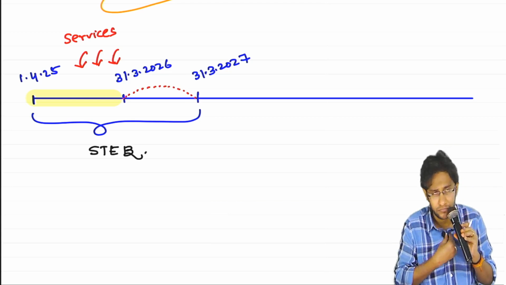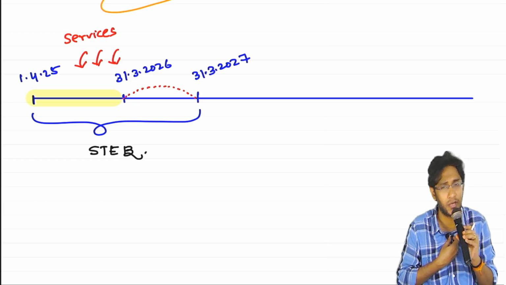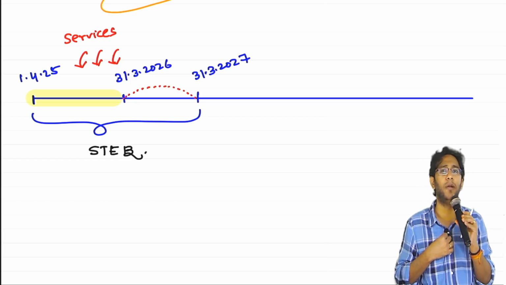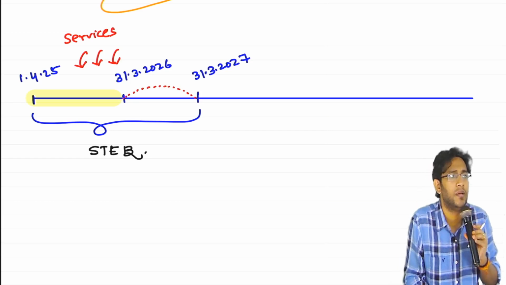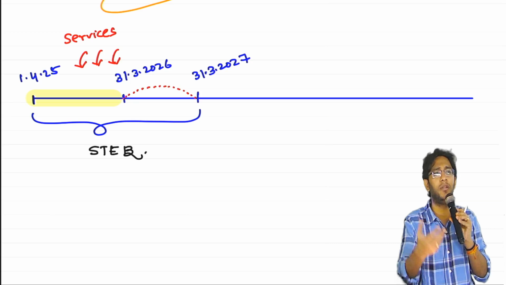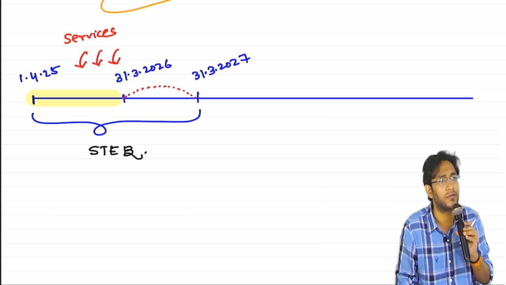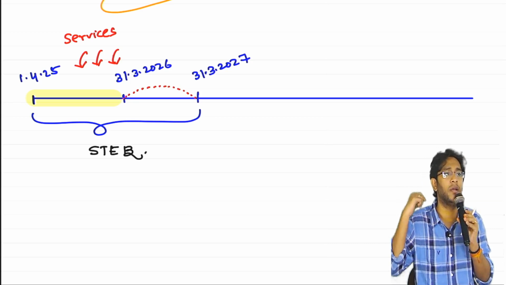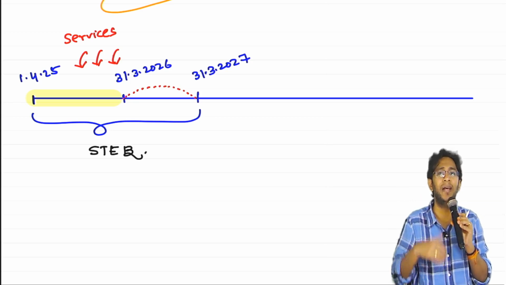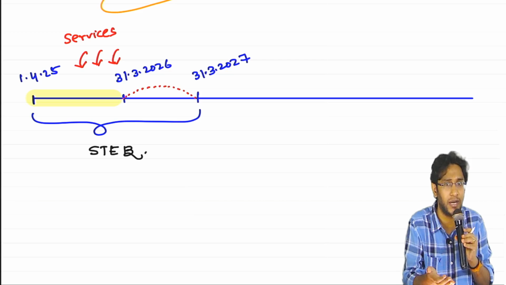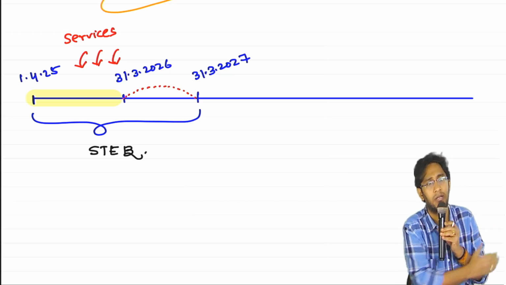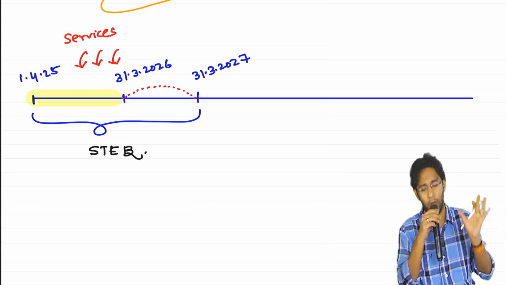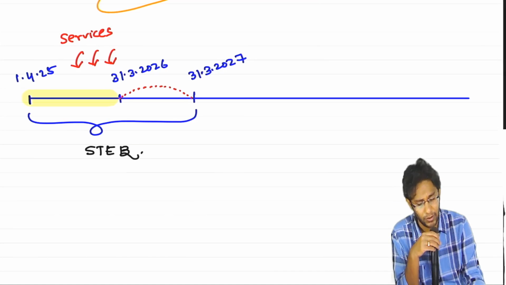For example, an employee has served the entity in the current year. Bonus will be paid only when the results are finalized. Results will be finalized somewhere in July. So when will I pay him bonus? Somewhere in August or September I will pay him bonus. For which year? The concluded year. So that bonus which is going to be paid 6-7 months after the balance sheet date is also a short-term employee benefit for the concluded period. That's what I am trying to say. This is short-term employee benefit. Next, what examples are covered in this?